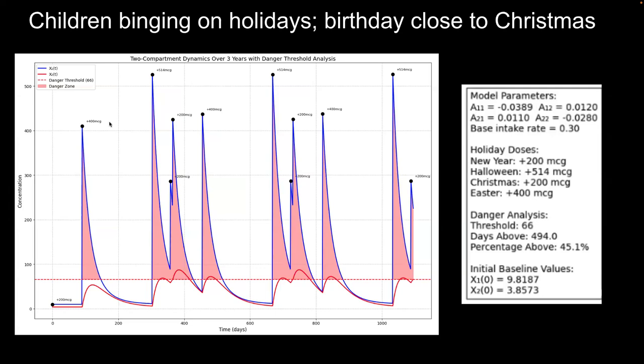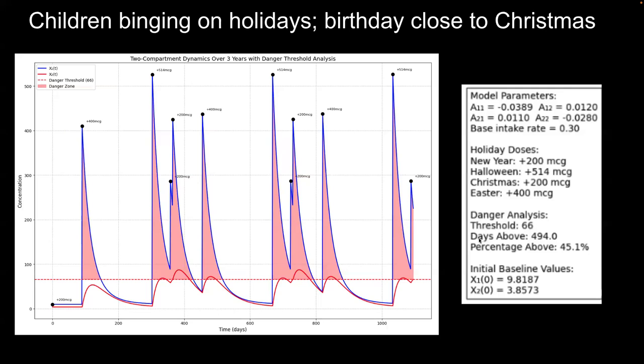So plus 400 micrograms results in a spike above a healthy level. And our healthy level is around 66 micrograms in the total body. We shaded in the area that is an unhealthy level. As we can see, after a spike, for roughly a few months we are still in these unhealthy areas as our body tries to get rid of the heavy metal through the ways to get into the external environment. We can see these various spikes, and we can see it also enters our tissue, but to a lesser extent, and it also leaves.